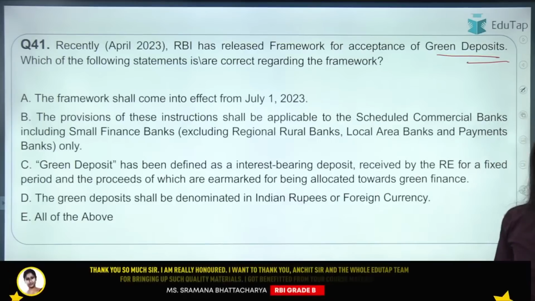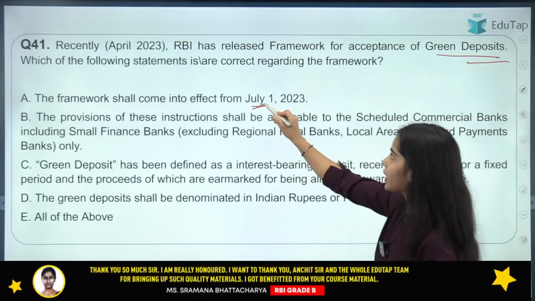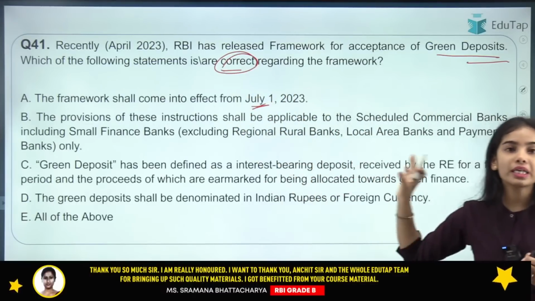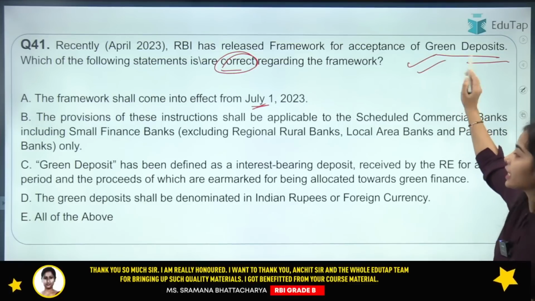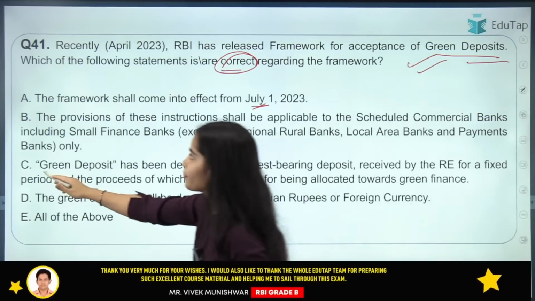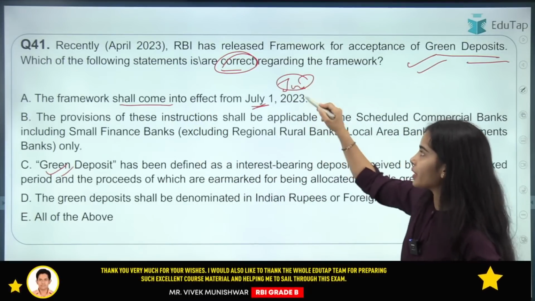So I am getting the answer C, that is not correct. So the framework shall come into effect from July. So yes, C is correct. So you have to tell which of the following statements is correct regarding the acceptance of green deposits. Here the correct answer is C. The framework shall come into effect from June 1, 2023.